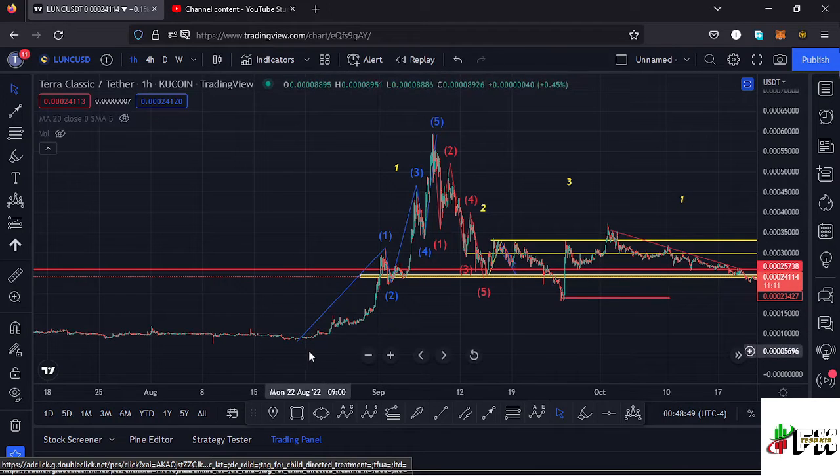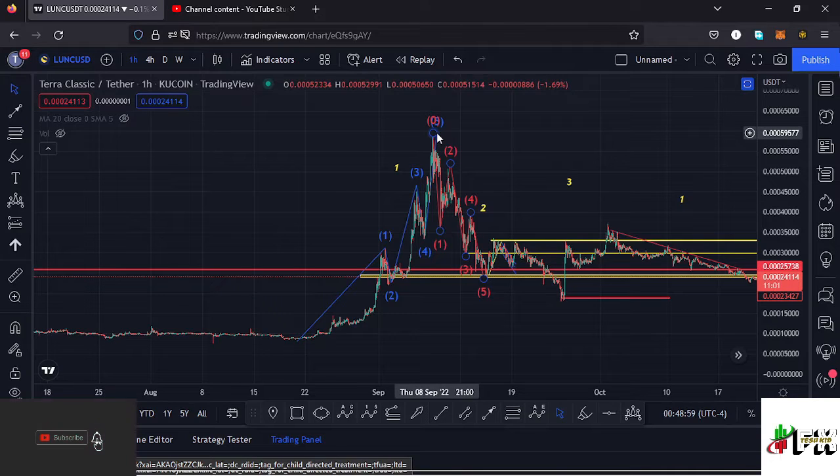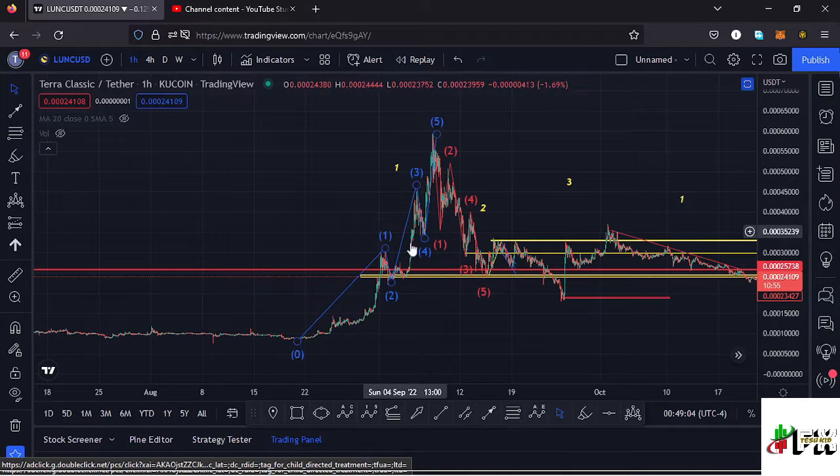Lunc, from these low prices that we had been trading within, we saw a very nice bounce to the upper side, which has been obeying this Elliott wave structure, having a wave 5 taking us back to around the $0.00059 mark. And having seen that movement to the upper side, I can now name that Elliott wave structure as a higher Elliott wave count 1. And having seen the formation of a higher Elliott wave count 1, whatever we expect next is the formation of a higher Elliott wave count 2.